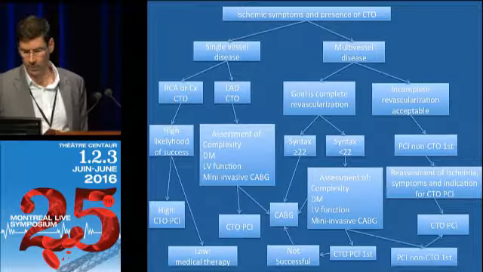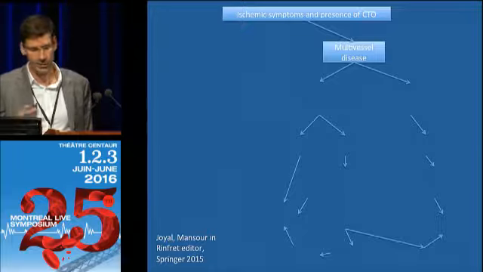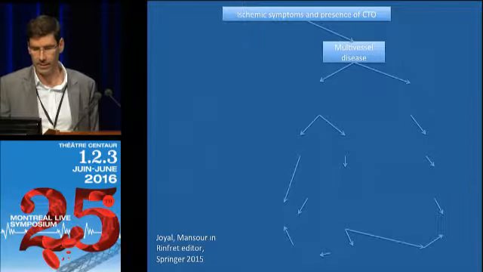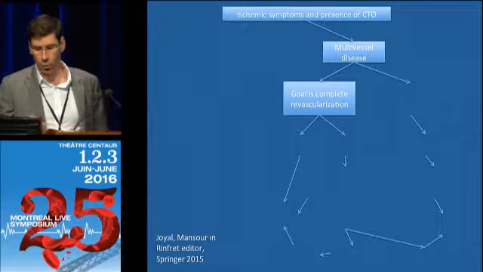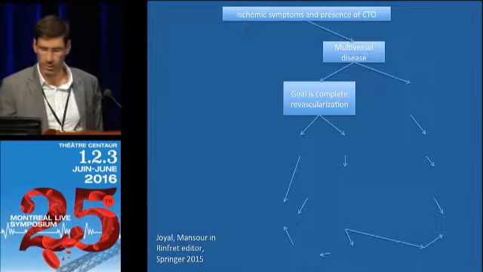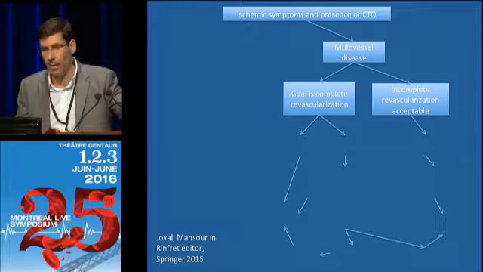So this is the algorithm, and I'm going to go through the multivessel side of the algorithm. If you have CTO and multivessel disease, the first thing you should look into is, what is your goal? Is the goal complete revascularization, or is incomplete revascularization acceptable?